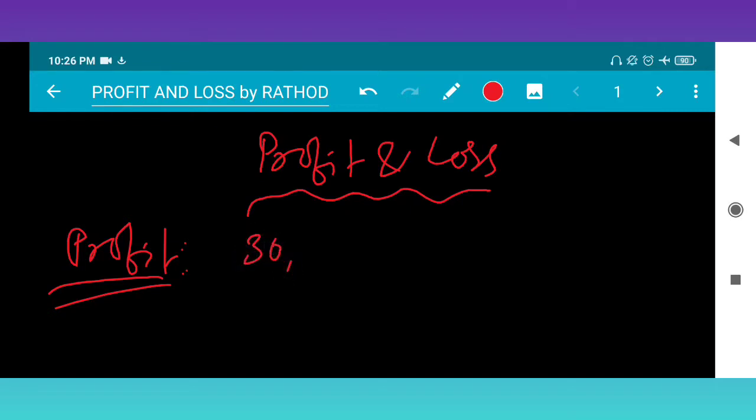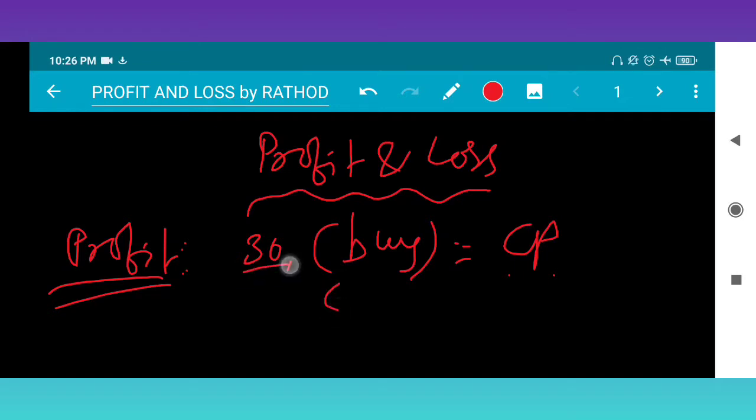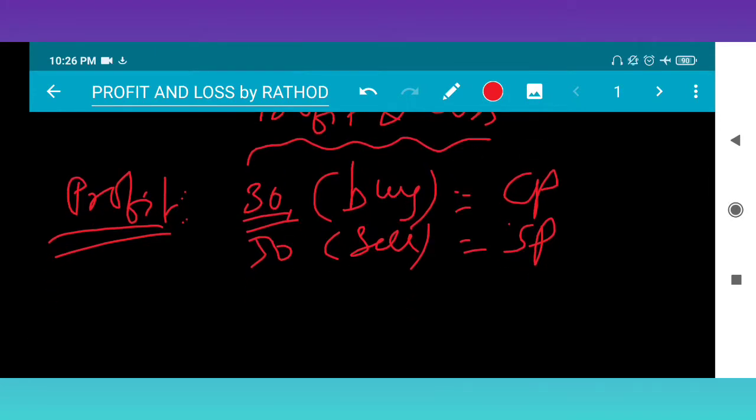Buy means cost price. So if we buy a book at rupees 30 and sell it at rupees 50, selling means selling price, suppose 50. So what happened here?